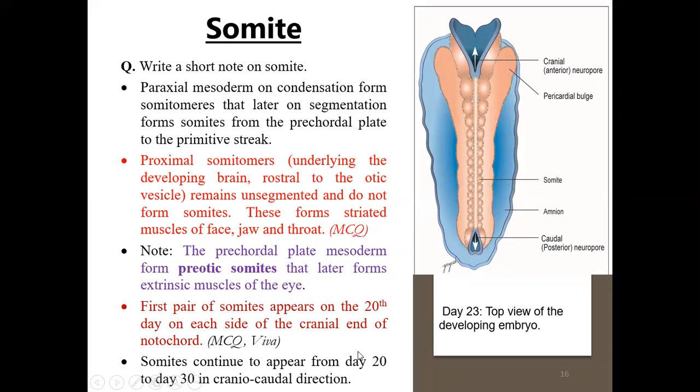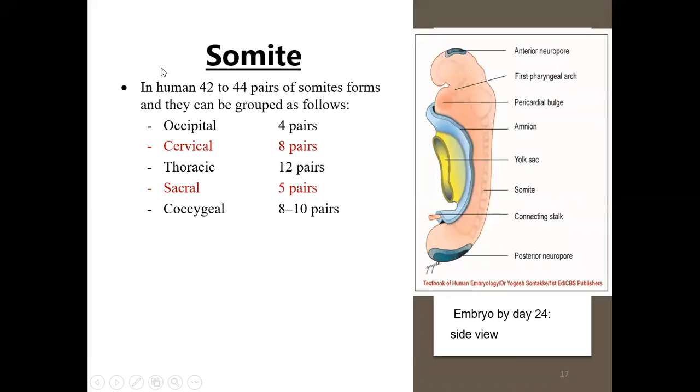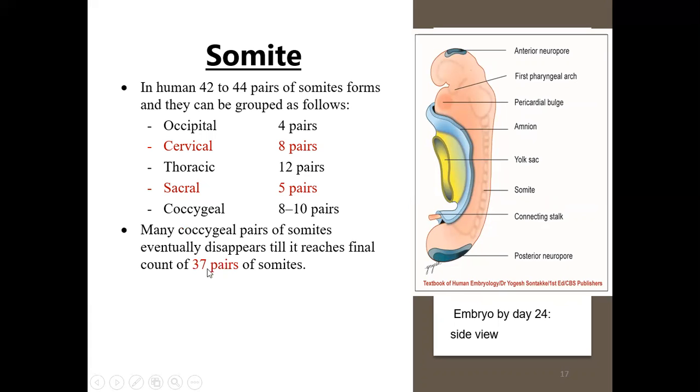Somites continue to appear from day 20 to day 30 in a craniocaudal direction, and in a day, three pairs of somites are formed. So a total of 42 to 44 pairs of somites are formed. Occipital are 4 pairs, cervical are 8 pairs, thoracic are 12 pairs, sacral are 5 pairs, and coccygeal are 8 to 10 pairs. These will be fusing, and finally what will remain with us? Only 37 pairs of somites.